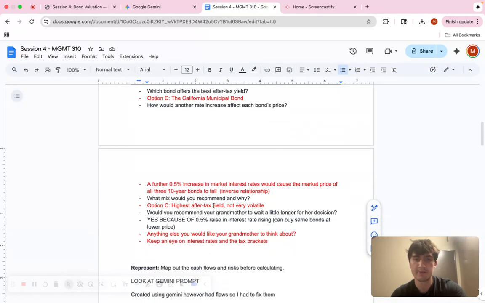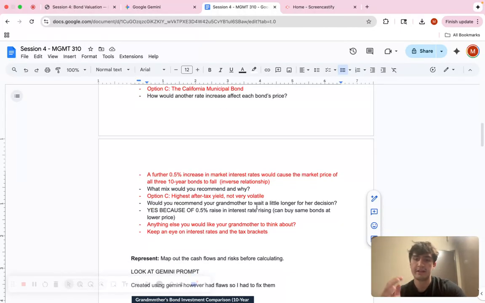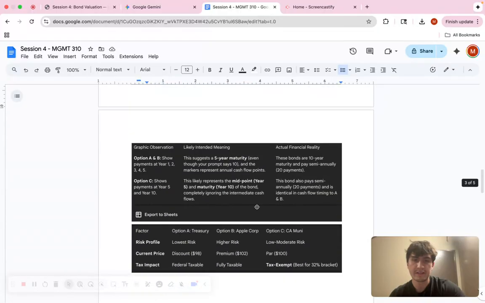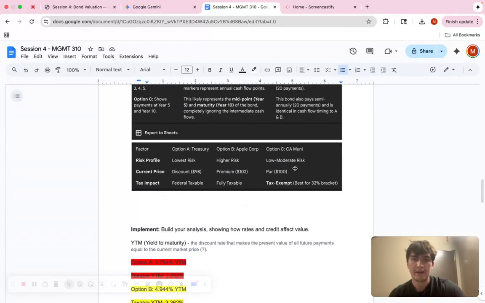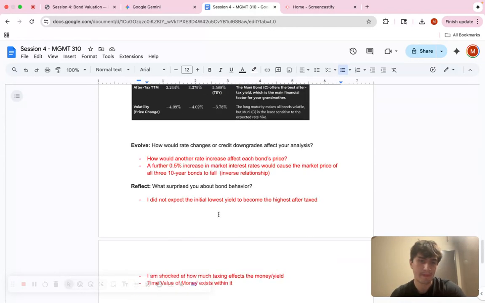And then which mix would I recommend? I would do option C because it has the highest after tax yield and it's not the most volatile. If we go back to our data, it's a low to moderate risk rather than a high risk.